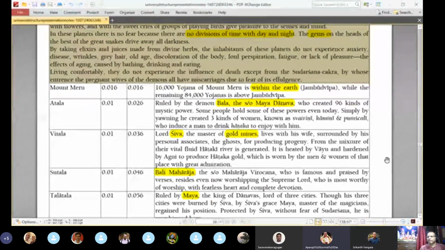Okay, but how will they see things there, Prabhu, without light? That is what they mention. The diamonds, the jewels and gems on the hoods of the serpents, it is told that they illuminate the planets. See, here it is mentioned, in this line you can see: the gems on the heads of the best of the great snakes drive away all darkness.